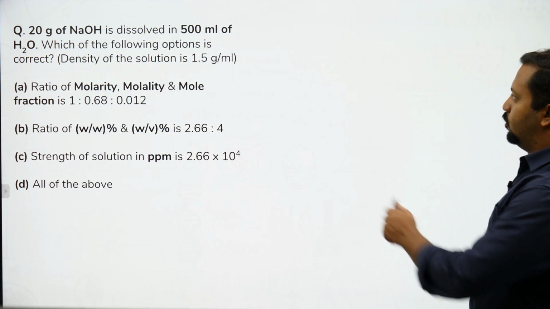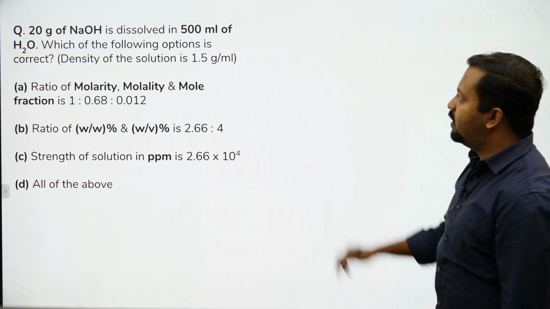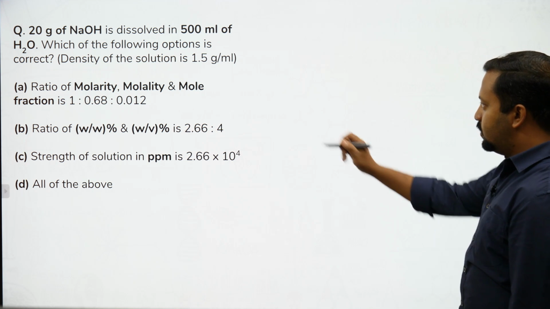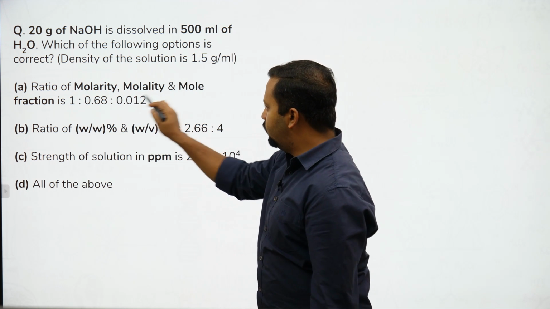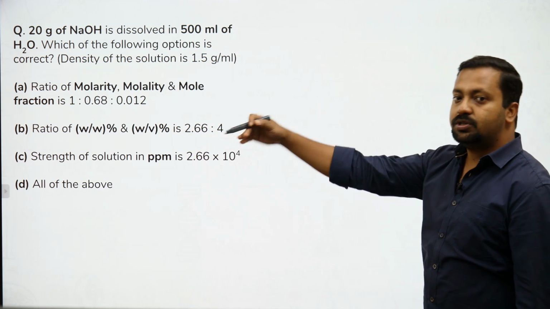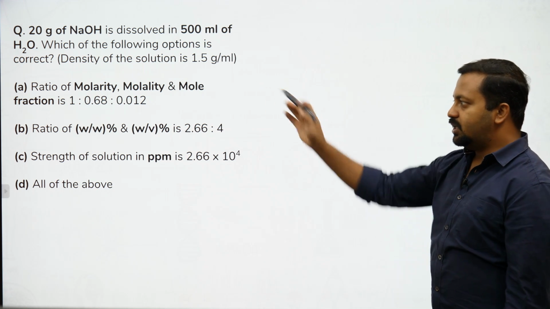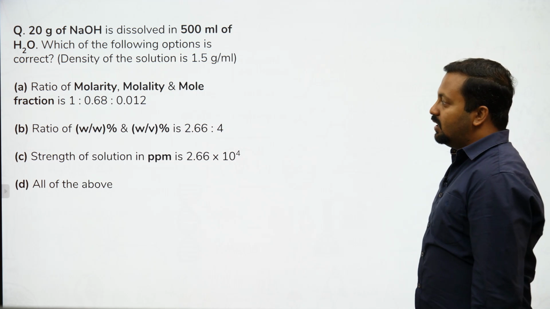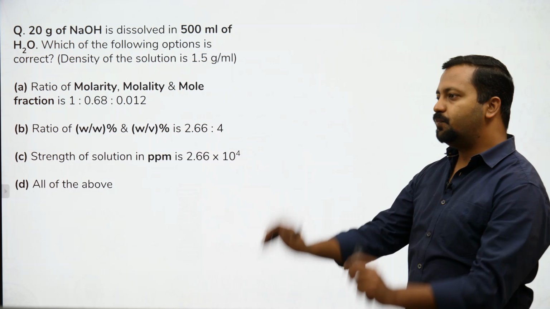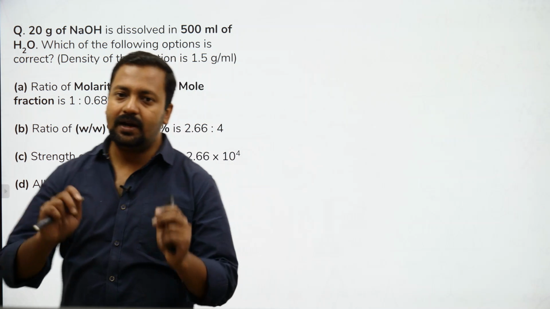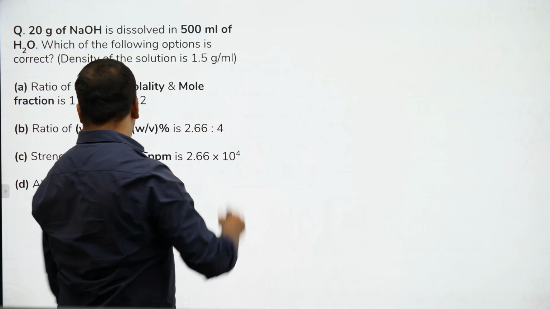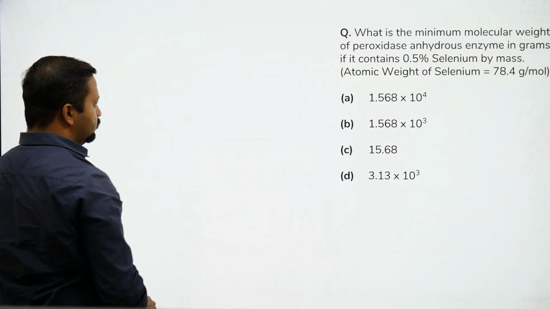Okay, so 20 gram of NaOH is dissolved in 500 ml of H2O. Which of the following options are correct? Here you see molarity, mole fraction, weight percentage, weight by volume percentage, ppm, everything is given. Now the point is how to remember so many formulas. You don't have to remember so many formulas. Remember simple formulas: molarity is moles by volume in liters of solution. So some basic things that you need to know are these.